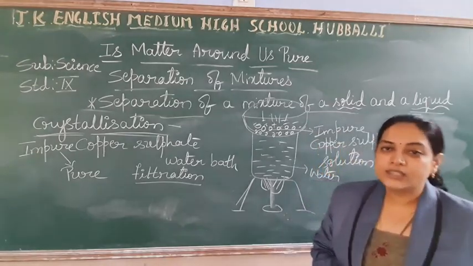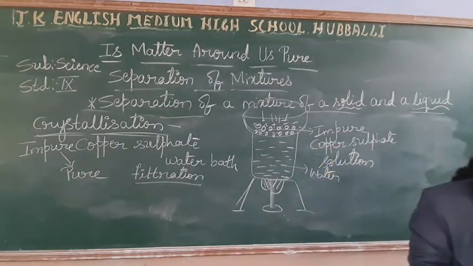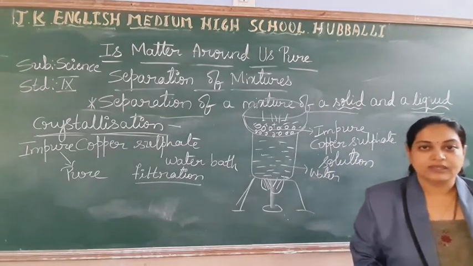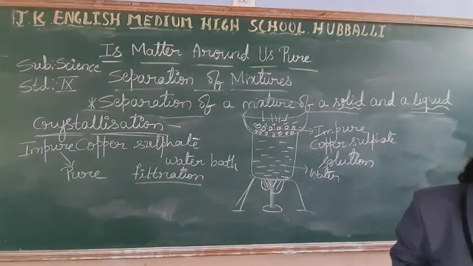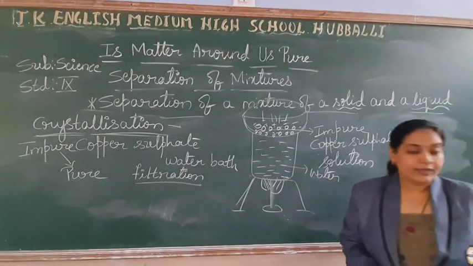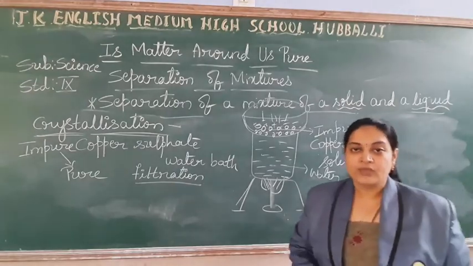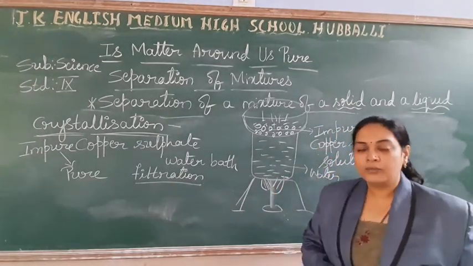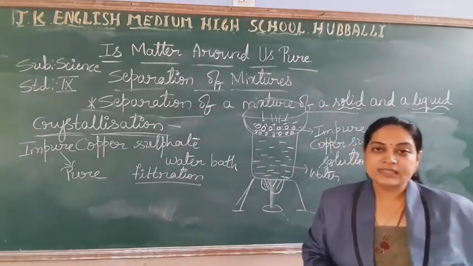So that is the difference between evaporation and crystallization. The soluble impurities will not get removed in evaporation, but they will get removed in the crystallization process. Hope you are understanding, students.